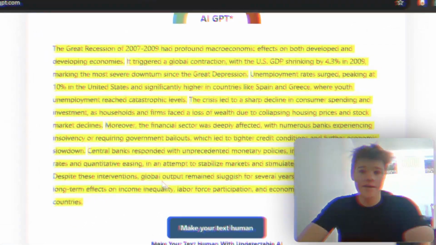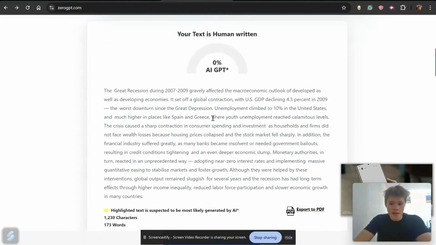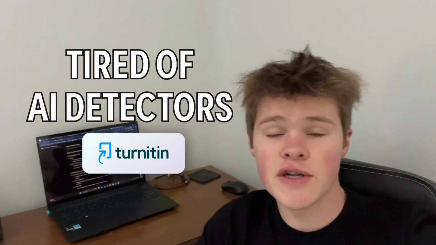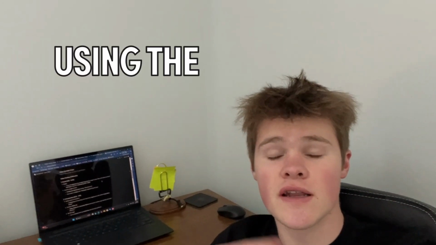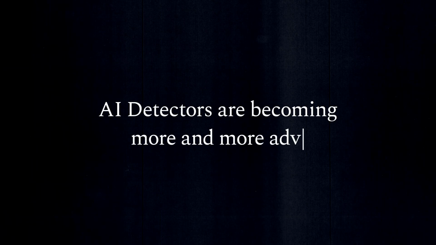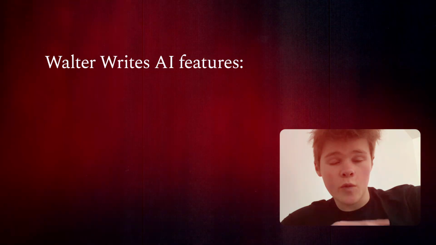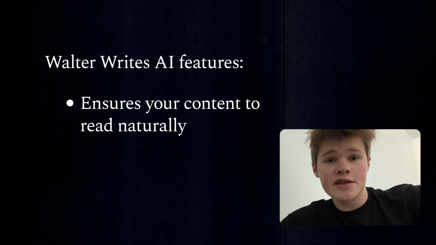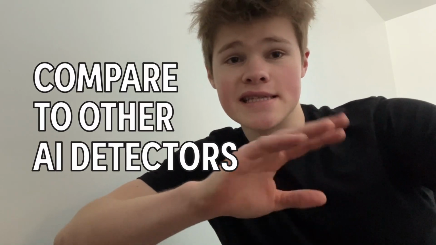This is not going to fly. Not a single sentence has been detected as AI. Tired of AI detectors like Turnitin flagging your essays? In this video, we'll show you how to bypass them using the #1 humanizing tool in 2025. AI detectors are becoming more and more advanced, flagging even well-written AI-generated essays. Walter Writes AI's Humanize feature ensures your content reads naturally and avoids detection. Let's dive in and compare it to other AI detectors and see how it performs.